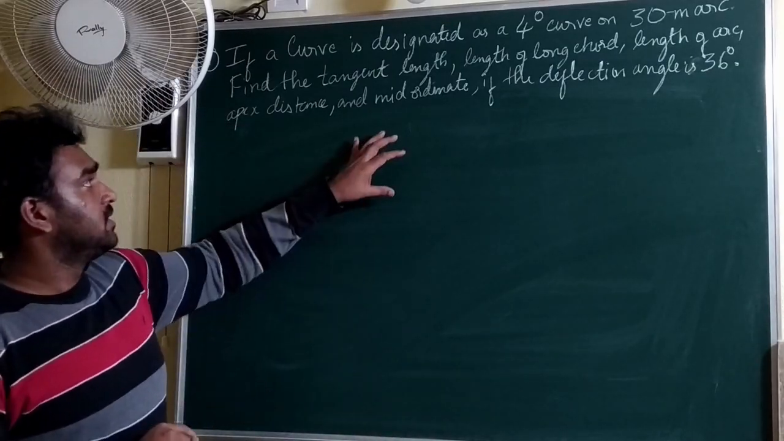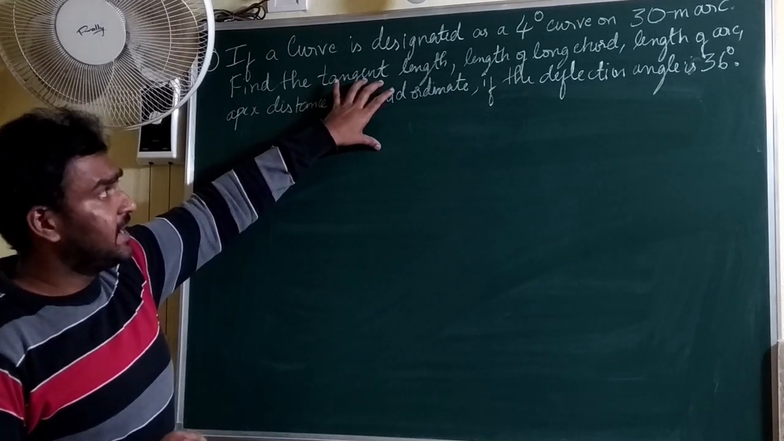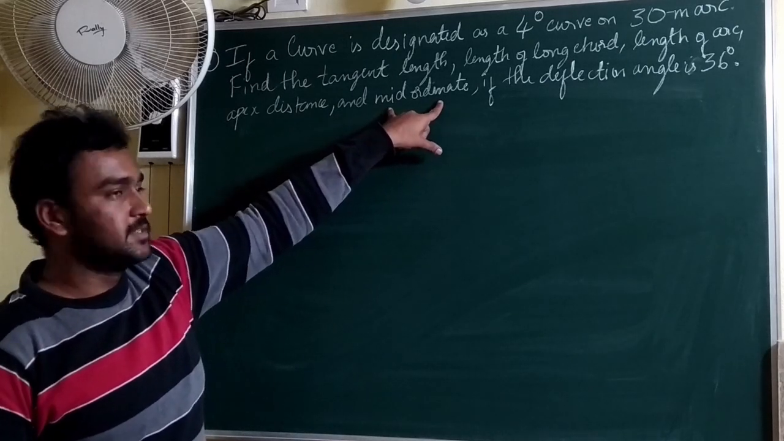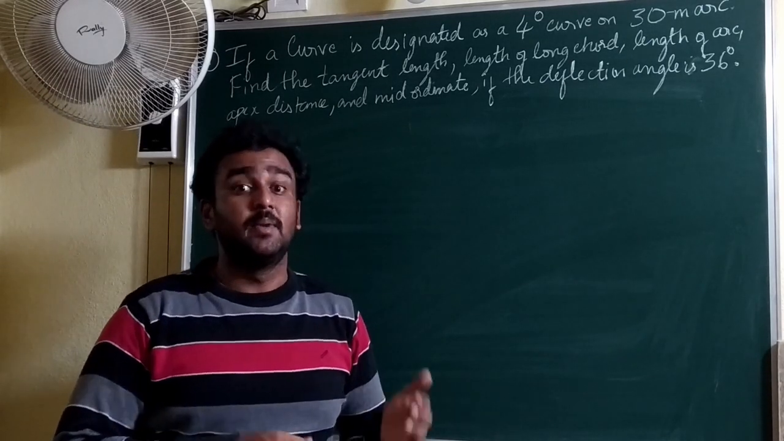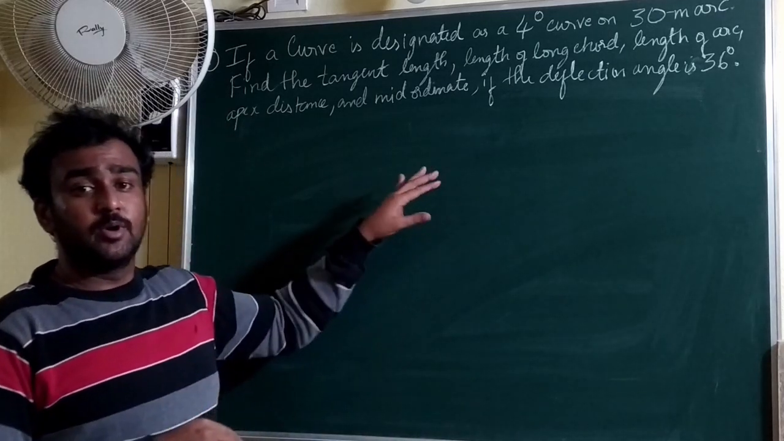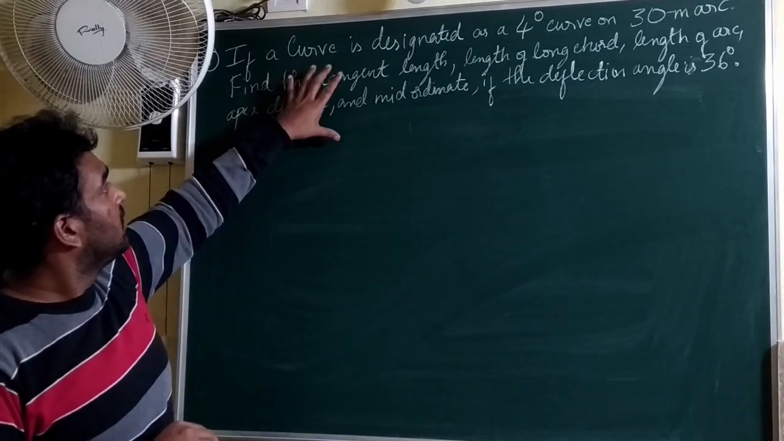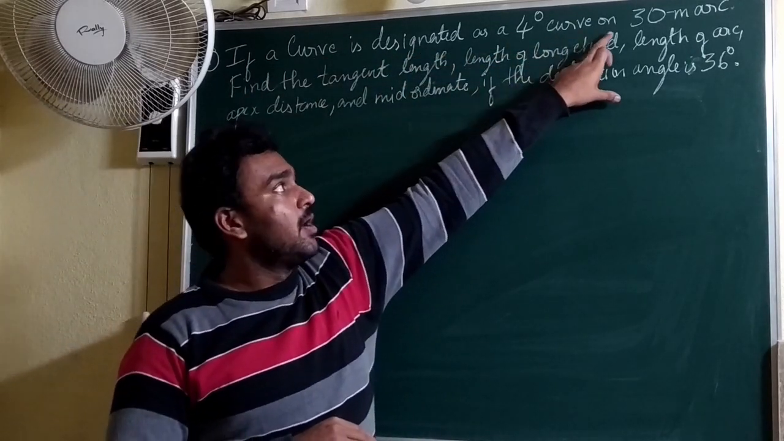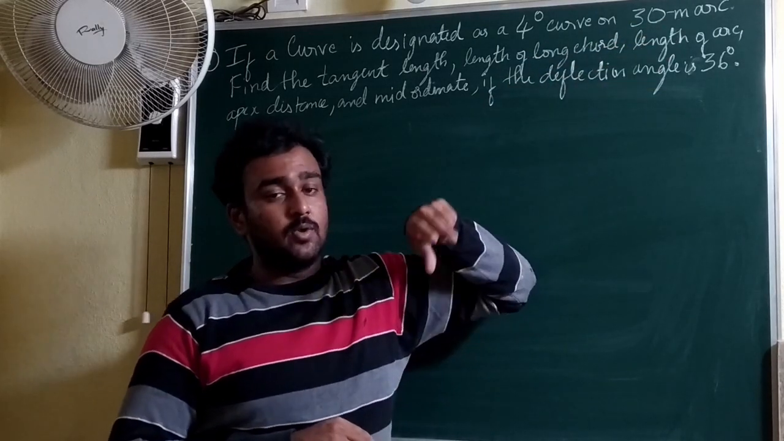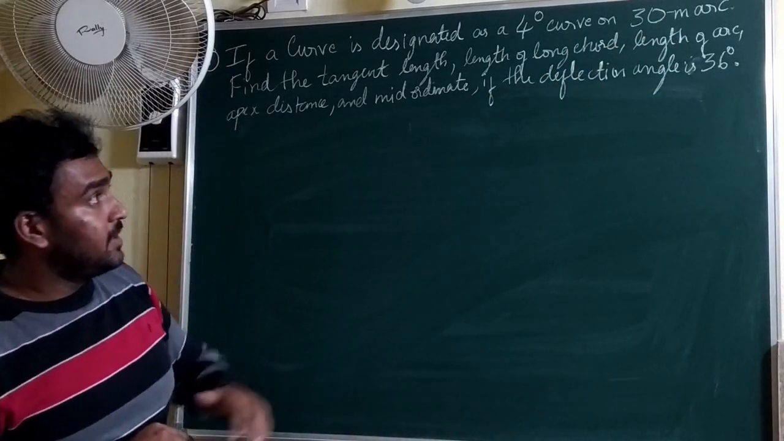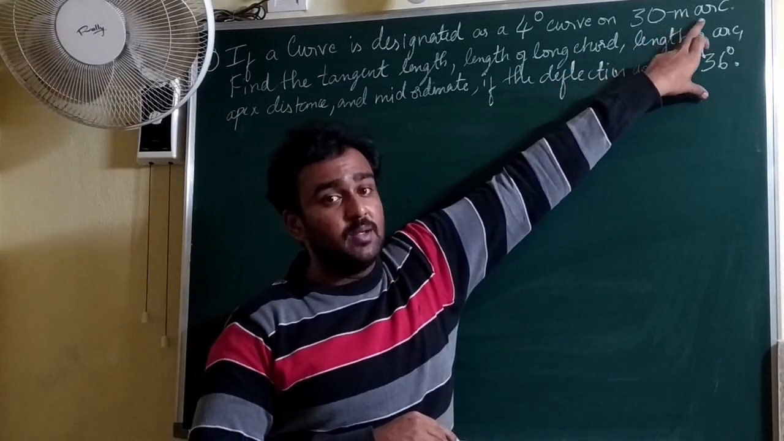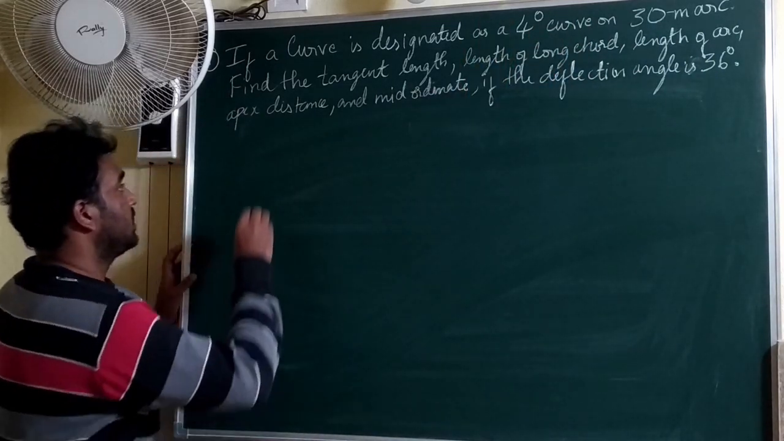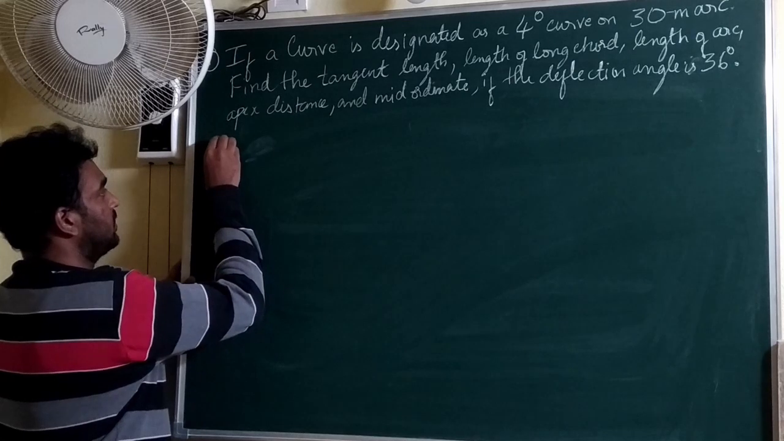In this, it is asked to determine the tangent length, length of the long chord, length of the arc, apex distance and mid-ordinate distance. That means everything we discussed regarding the elements of a simple curve has to be determined here. The given data: a curve is designated as a 4-degree curve on a 30-meter arc. So he has given the designation of the curve, and he has considered the arc definition.